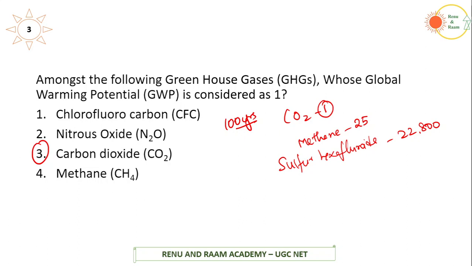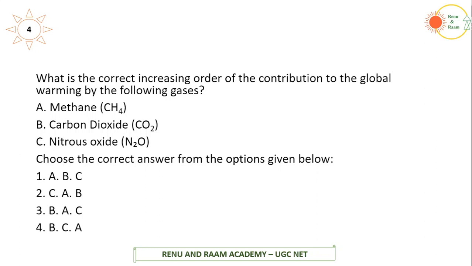Okay. Now moving on to the next question, the fourth question. What is the correct increasing order of the contribution to global warming by the following gases? So this is one easy question, because if you see in the world, the major gas, the primary gas which is causing greenhouse gas pollution is carbon dioxide. Carbon dioxide is considered to be the primary pollutant.